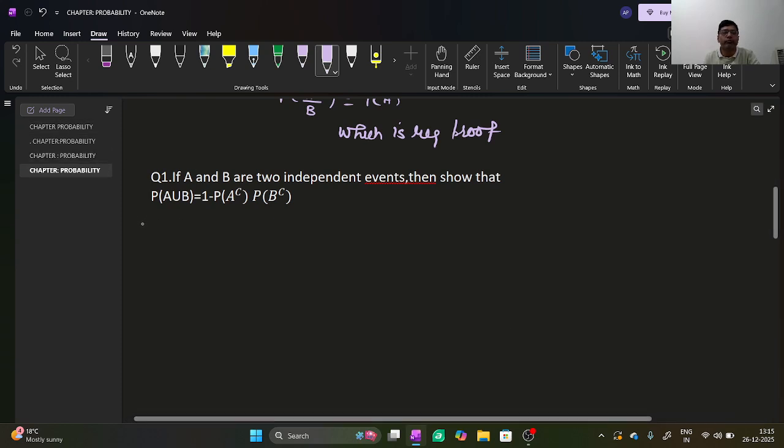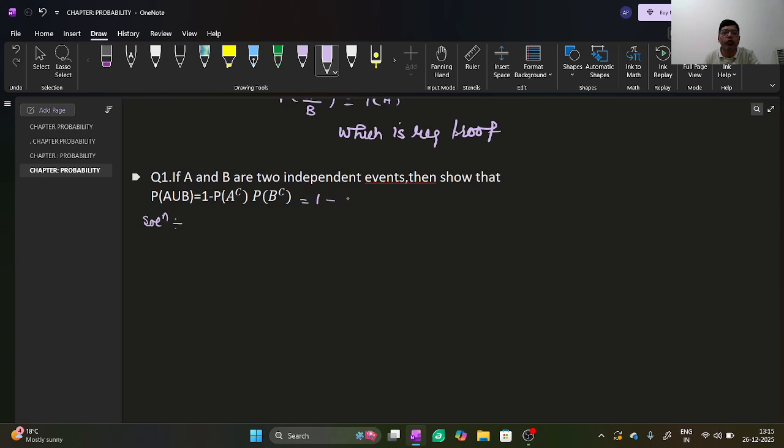Question number 1: if A and B are independent events, then show that probability of A union B is equal to 1 minus probability of A complement into probability of B complement.